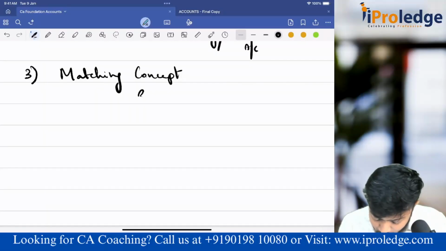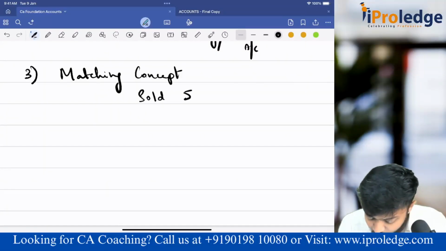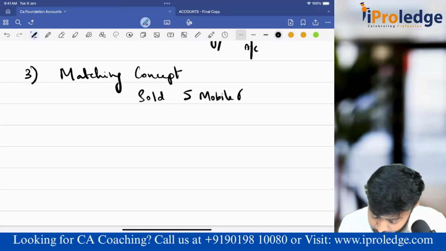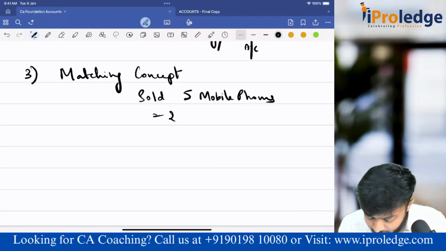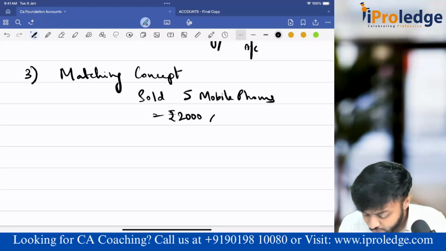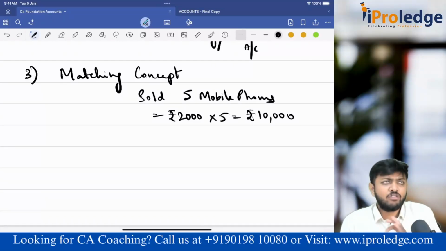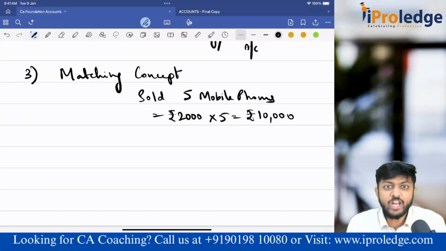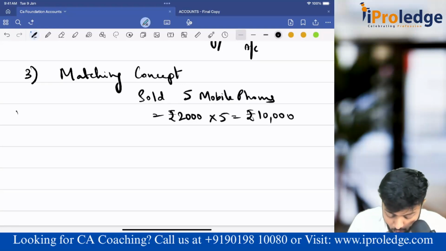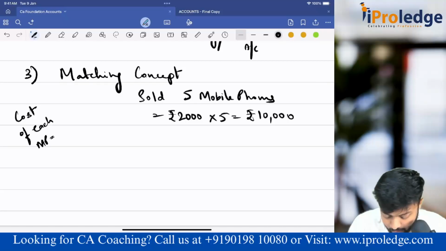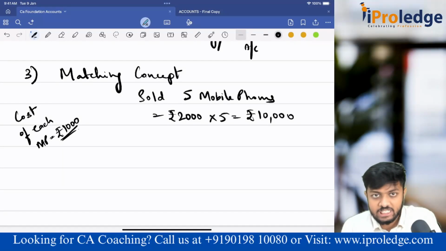say suppose I have sold 5 mobile phones for rupees 2000 each. So 2000 into 5 is equal to rupees 10,000. Now this is my sales. I have sold 5 mobile phones at 2000 rupees. My total sales is 10,000. Now tell me, to arrive at profit, what should I subtract? I am telling you the cost of each mobile phone is rupees 1000 each. Now this is sales. If I subtract cost from this, I will get profit, which is correct.